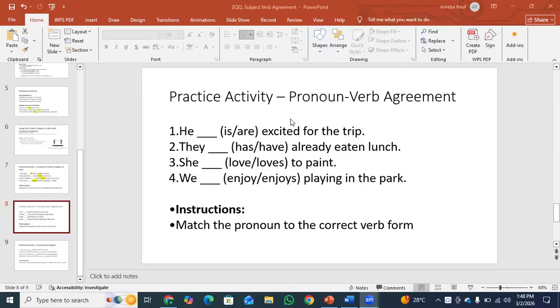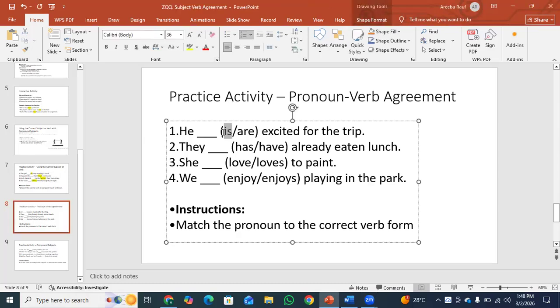This is pronoun verb agreement. He dash excited for the trip. He is excited for the trip, because the singular pronoun "he" takes the singular verb "is". They dash already eaten lunch. They have already eaten lunch. Why do we use "have"? Because the plural pronoun "they" takes the plural verb "have".